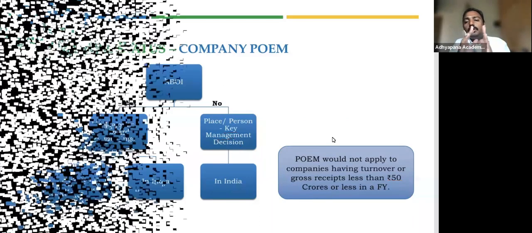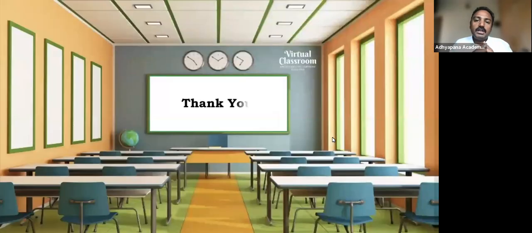So this is all about the basics, right? So how do you determine the residential status of individuals and other persons, particularly a company with respect to POEM?